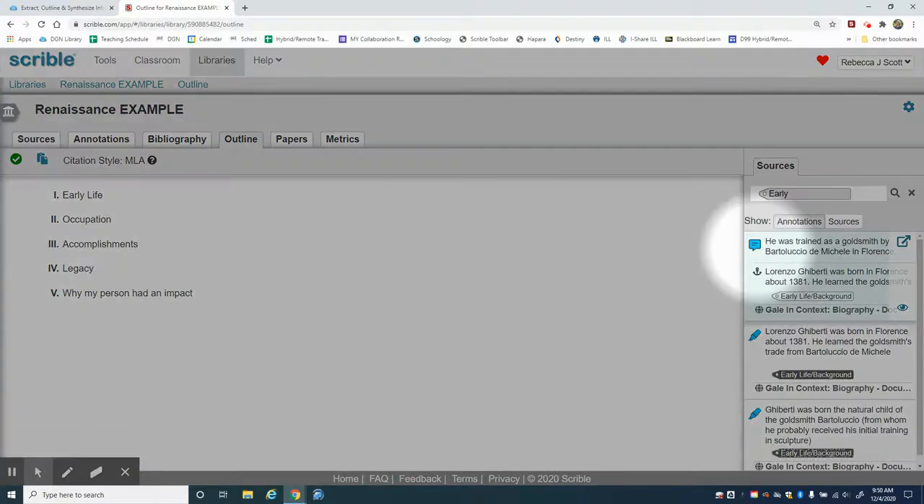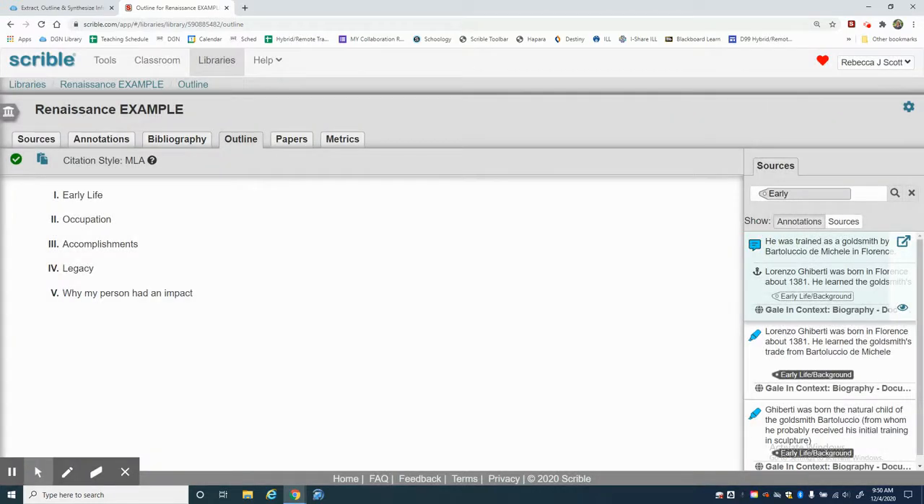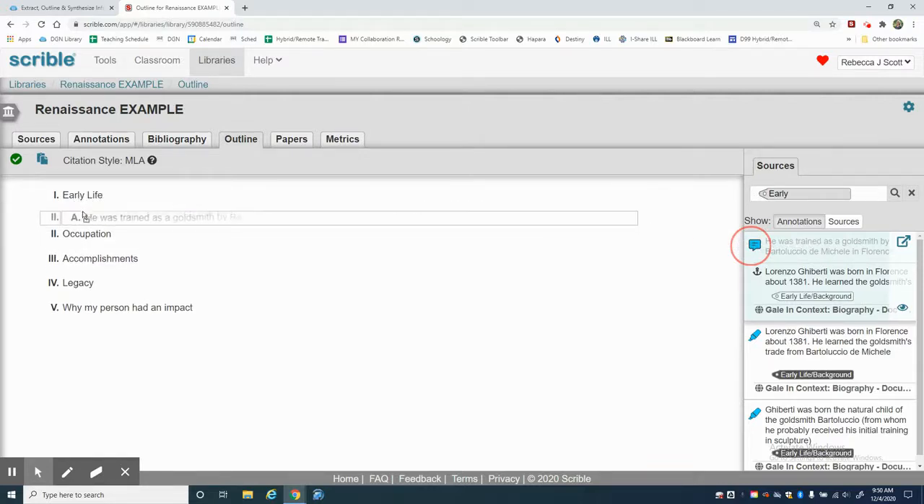Notice here, this is a comment bubble. That means that those are the words that I've written. If you see this highlighter tool, that means that's part of the article that you've highlighted. So you only want to include your comments in your outline. So what I'm going to do is take that comment and drag it over to my outline, and I'll put it underneath the early life.